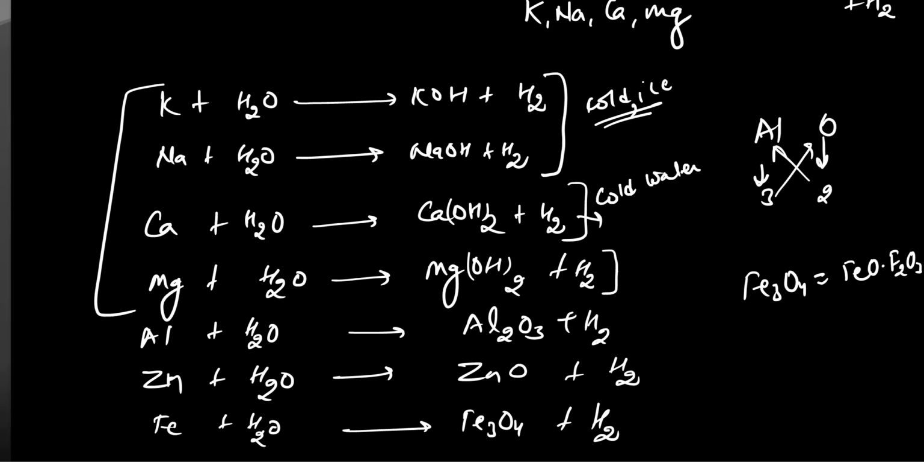Magnesium reacts with hot water. Aluminium, zinc, and iron react with steam. These are the important conditions that you need to remember. Why does calcium float on the surface of water? We have done this question in the previous class. Because the reaction is so spontaneous that the hydrogen gas evolved provides an upthrust force which helps calcium to float.